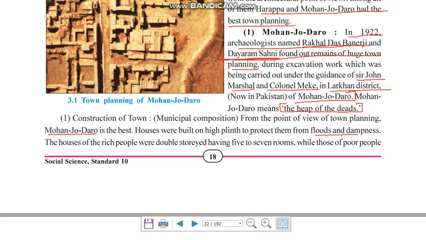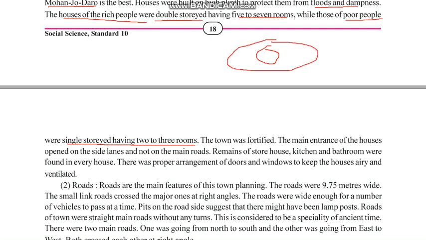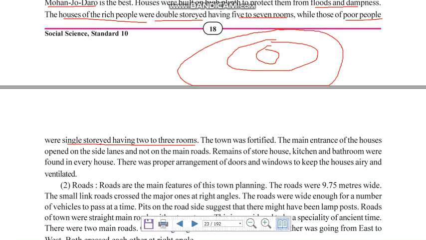The houses of rich people were double story. Rich people have more money, that's why they had double story houses with 5 to 7 rooms, while those of poor, common people were single story and had 2 to 3 rooms. So you can understand, first there was the king's place, then surrounding it was the upper town, and surrounding the upper town there was the common town for the people.